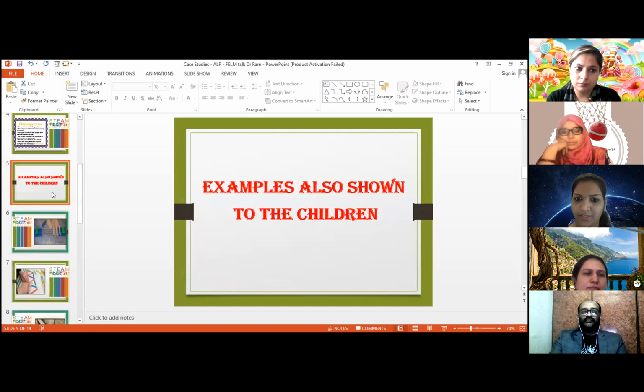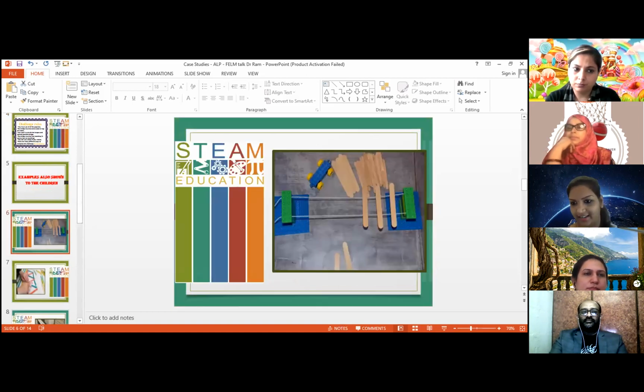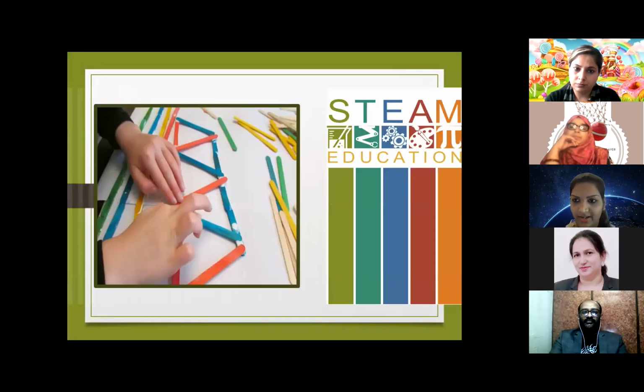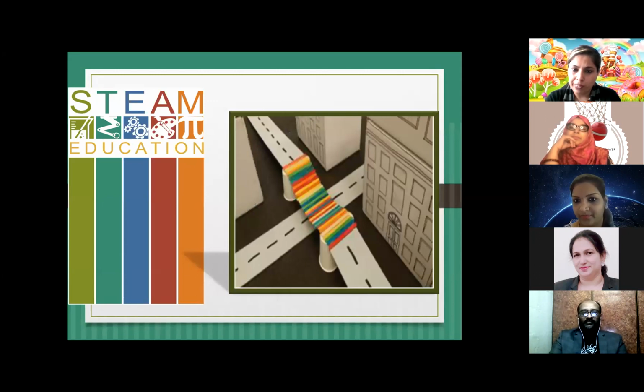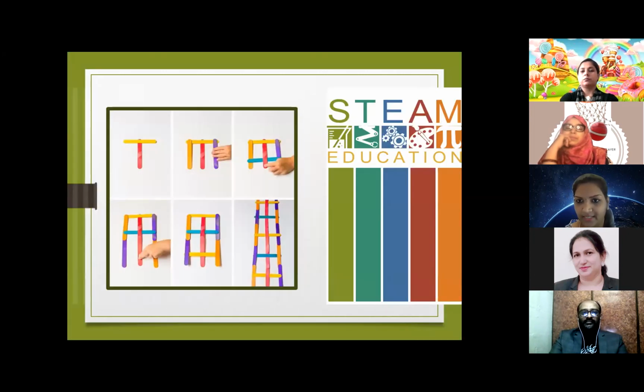Some examples were also shown to them, like these pictures shown to the children. They can use their imagination to build this bridge using only the popsicle sticks.